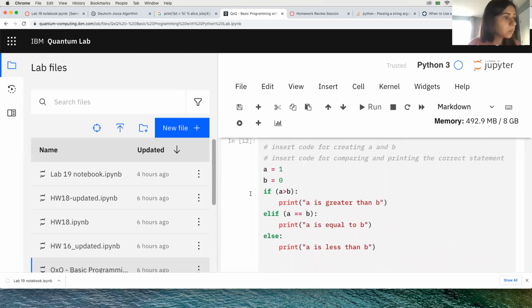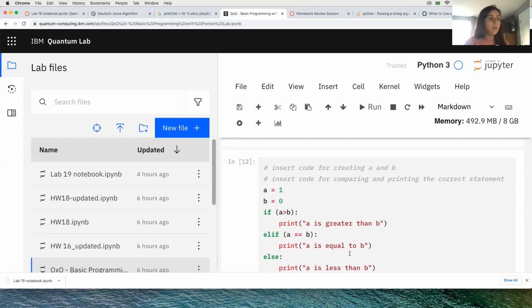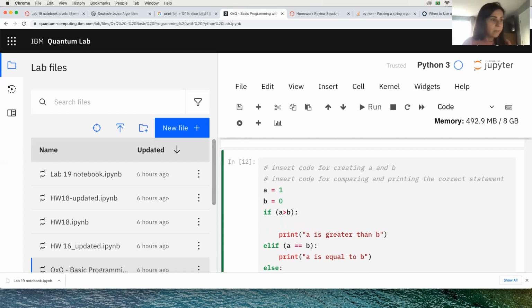So yeah, here it's already written, but I will explain line by line. So we assigned to the variables 1 and 0 values because we pretend we're playing with qubits and the Z basis 0 and 1. And if A is greater than B, and then we use 2 dots here, and then you see the indentation here.